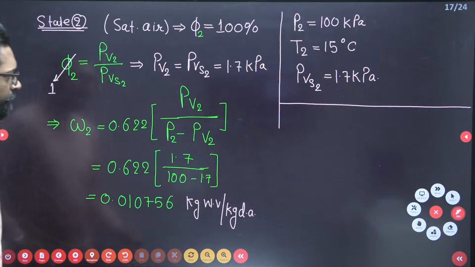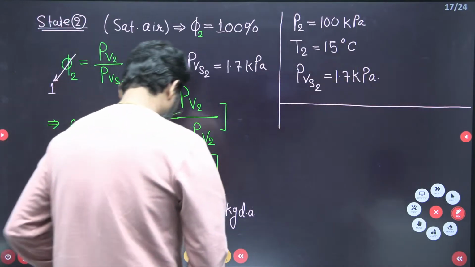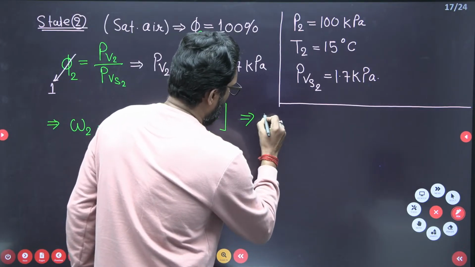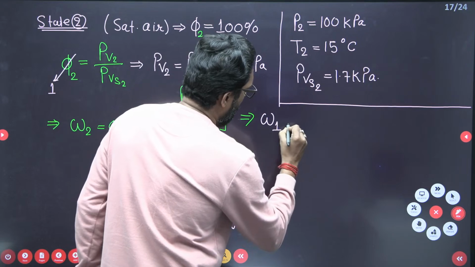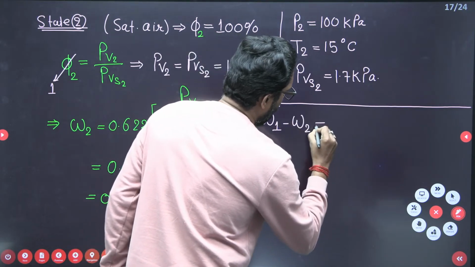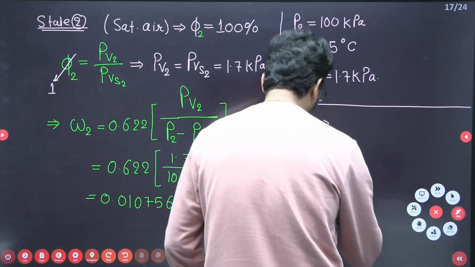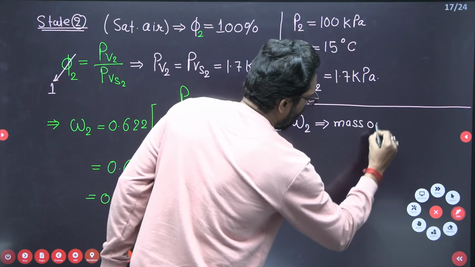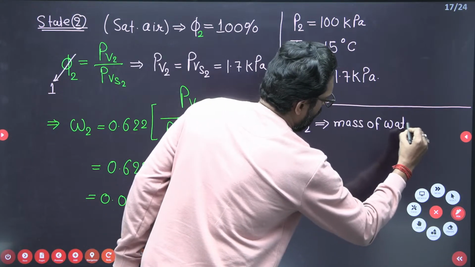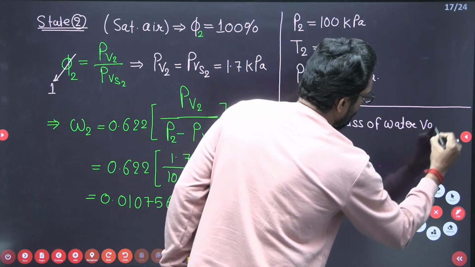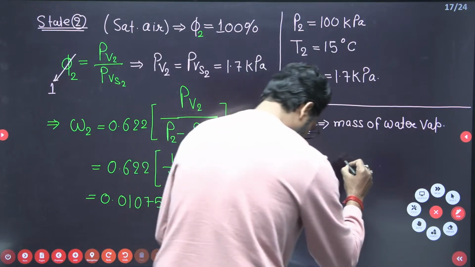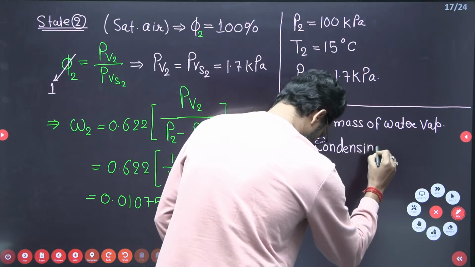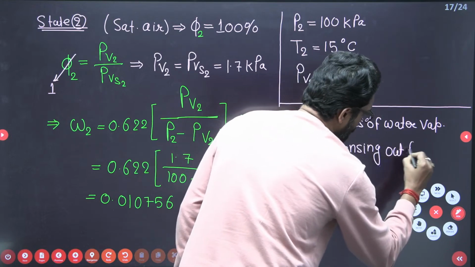So here, omega 1 minus omega 2 is equal to the mass of water vapor which is condensed, water vapor condensing out from the duct.